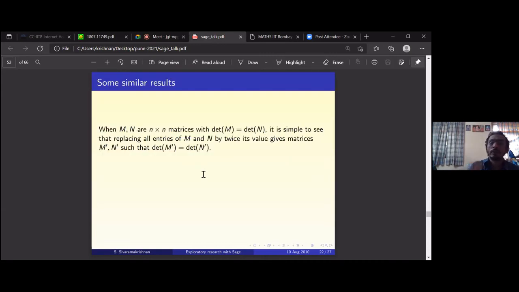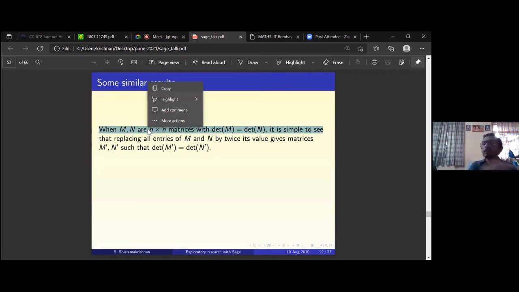So this is a question here. And there are some similar results. If M and N are matrices with the same determinant, and you replace all entries of M and N by twice their value, of course you will get the same, because it will just be multiplied by 2 power n. You're scaling up every row by 2, so 2 will come out of every row. Both are n cross n matrices, so it will be 2 power n times determinant of M, 2 power n times determinant of N, if you scale up everything.